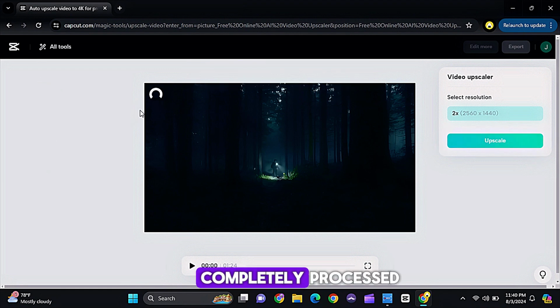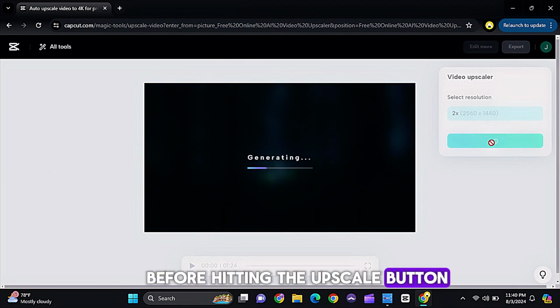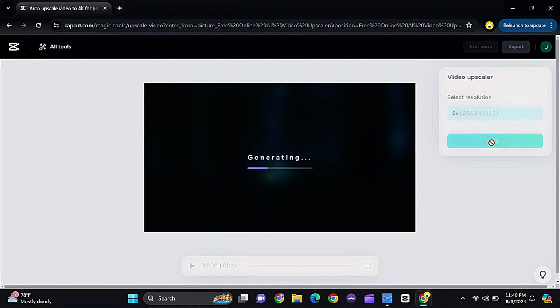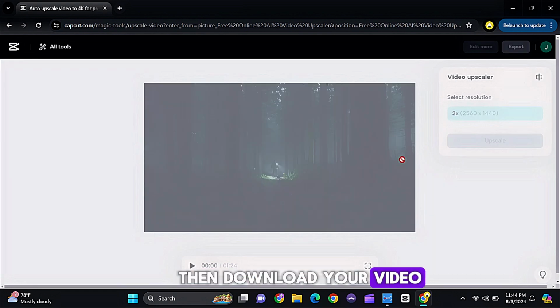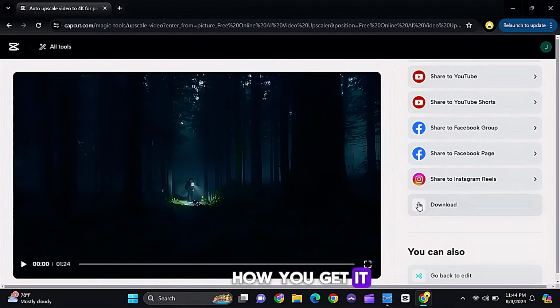Allow it to be completely processed before hitting the Upscale button. After that, export and then download your video. And that's it. That's how you get it done like a pro.